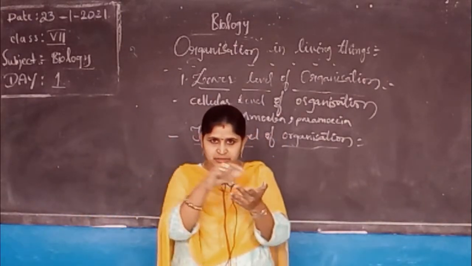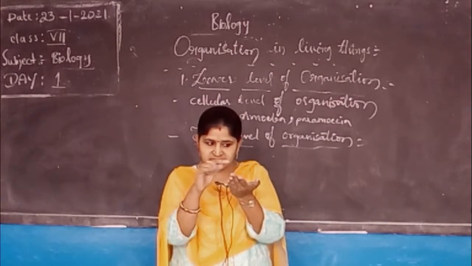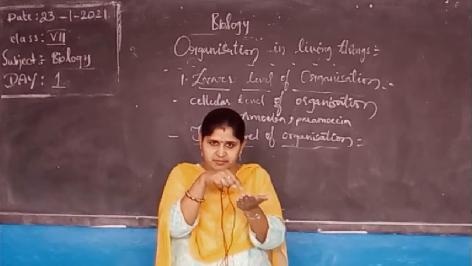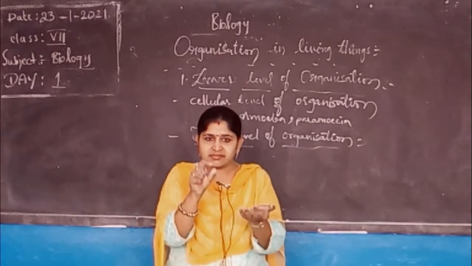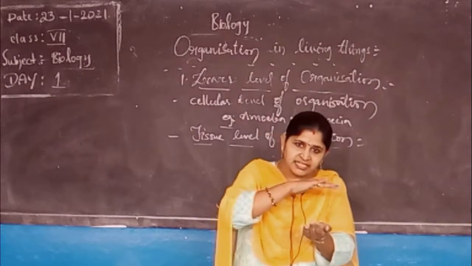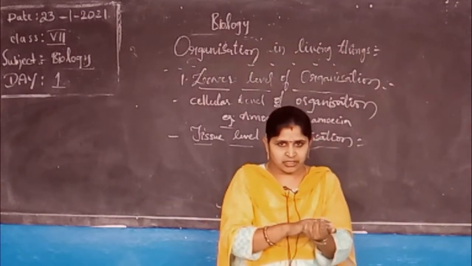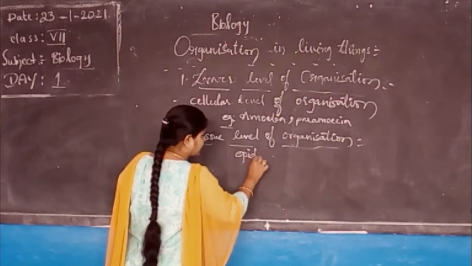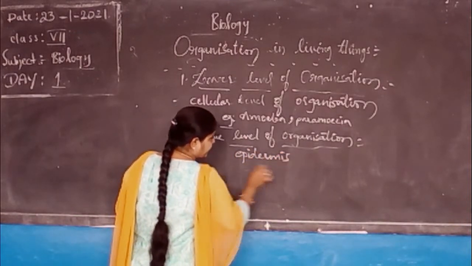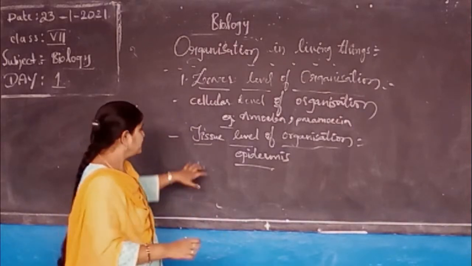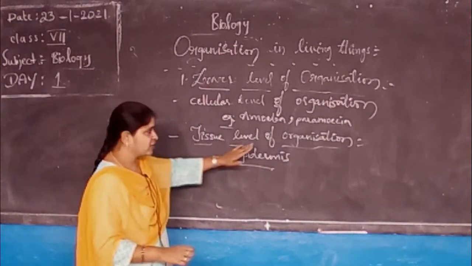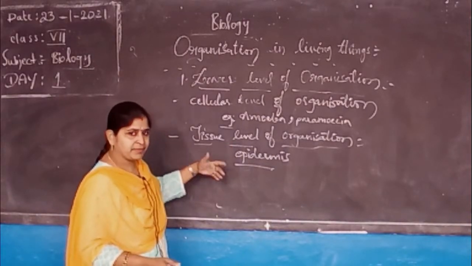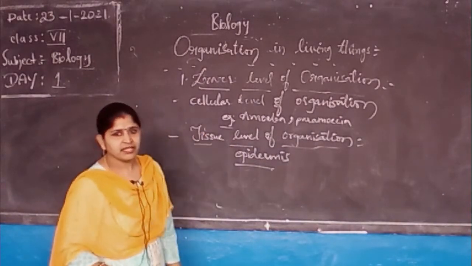On the leaf, if you see it, the uppermost layer of the leaf is covered by the epidermis. Epidermis is a tissue actually. Now that epidermis is formed by a group of cells. What is the main role of epidermis? It helps in protecting the leaf from the external environment. Okay, so epidermis is an example. It forms a tissue level of organization. It helps in protecting the leaf or plant from the external environment.